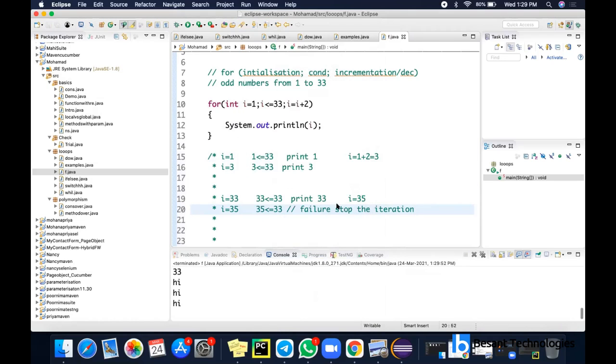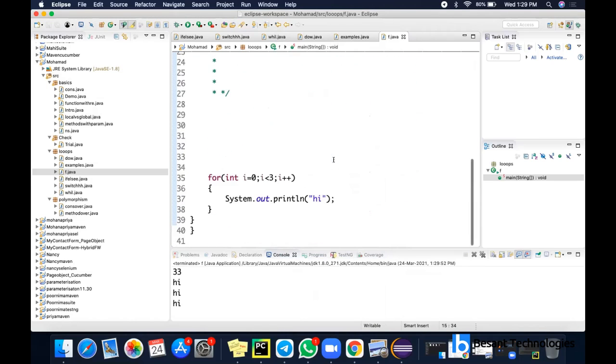So these are the common loops. There is one more loop called the for each loop or enhanced for loop. That is mainly used for arrays or the collection framework. When teaching arrays or collection framework, I will explain what that for each loop is. So far we have seen if else, nested if else, then while, do while, switch case, and then for loop. So we have finished for loop now.